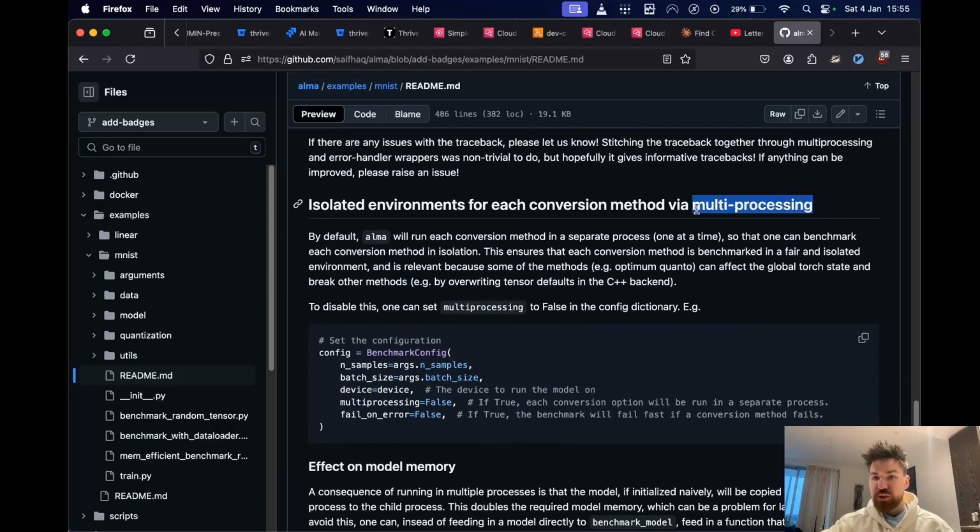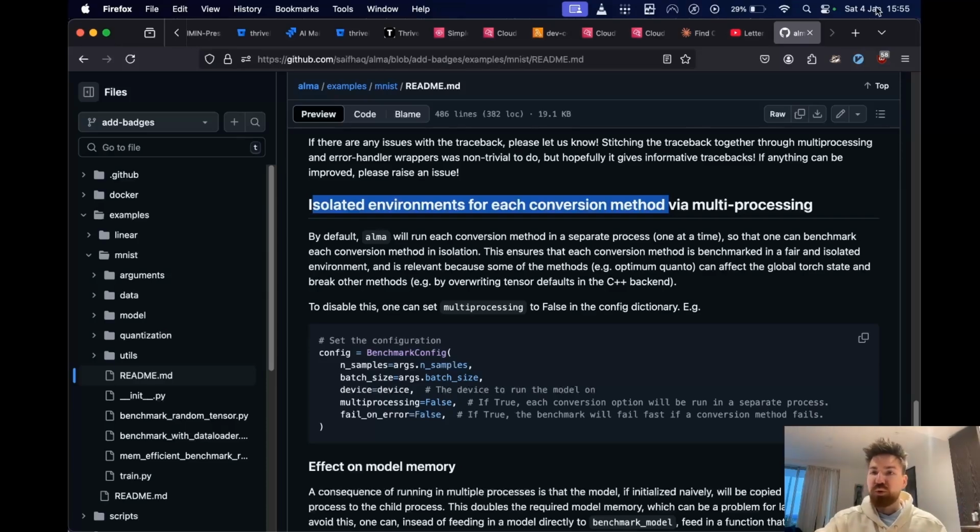I've mentioned multiprocessing a few times. The reason we use multiprocessing is because we needed a way to run each conversion option inside an isolated environment, and this is needed because some of these options actually affect the global torch state.